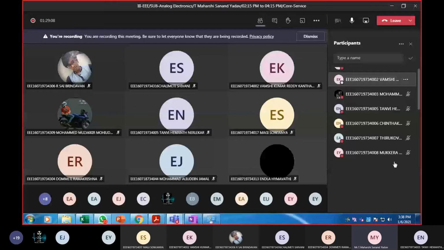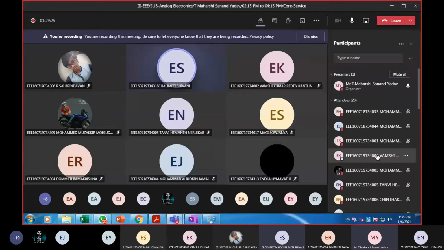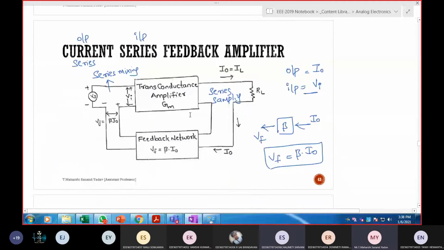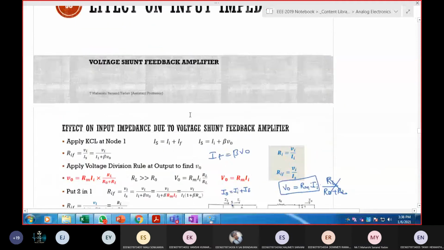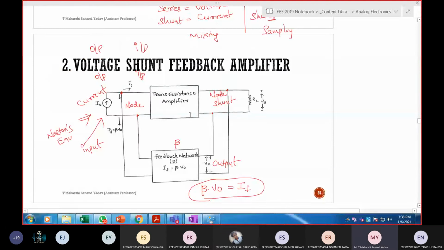Explain about voltage shunt. Next, roll number 316. Yes, sir. Shivani, explain about voltage shunt feedback amplifier.